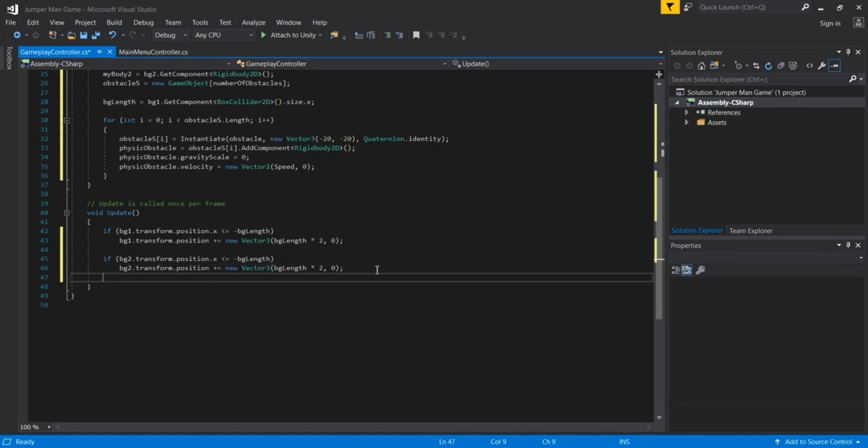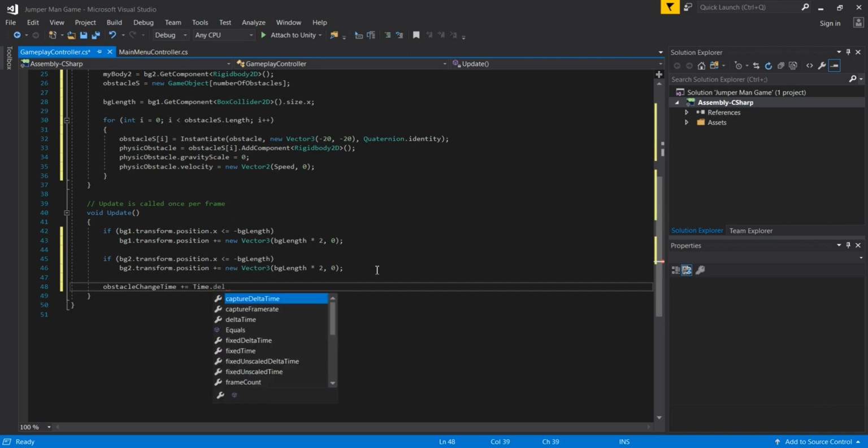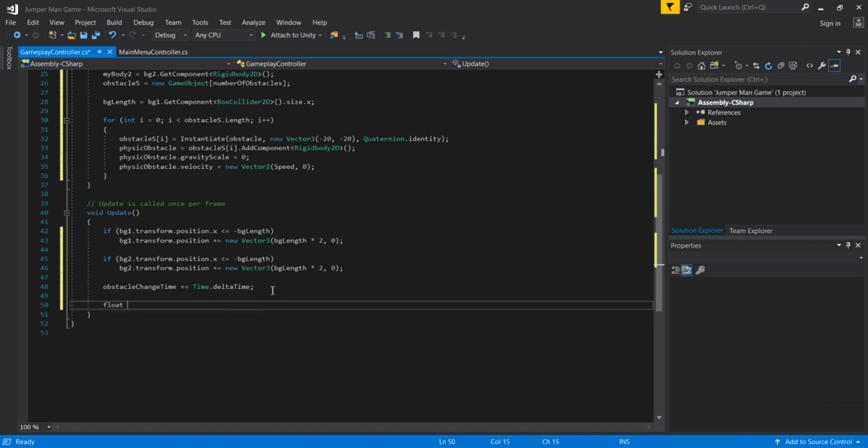Now we are going down, and we are going to pass here obstacle change time, and this is also going to be increased. So I will simply pass here plus equals time.deltaTime. This variable is also going to be increased, and then we are going to create a new float variable. This time it is going to be obstacle emergence time, like this.